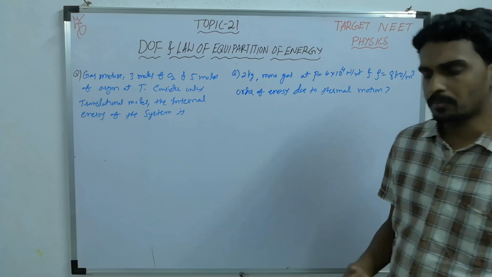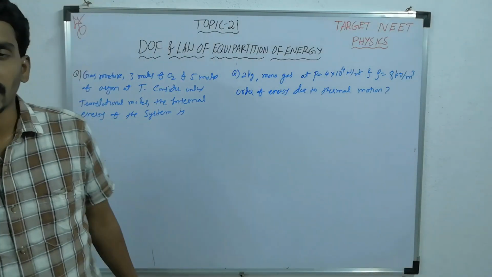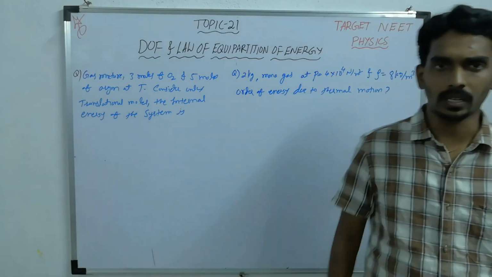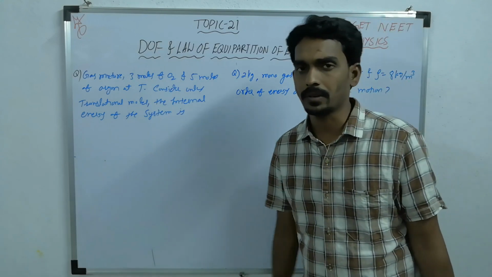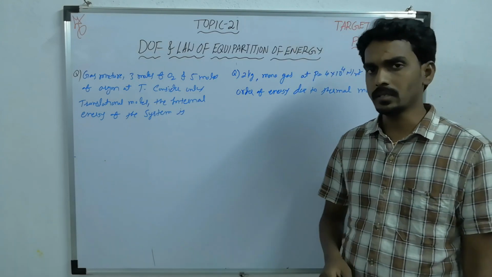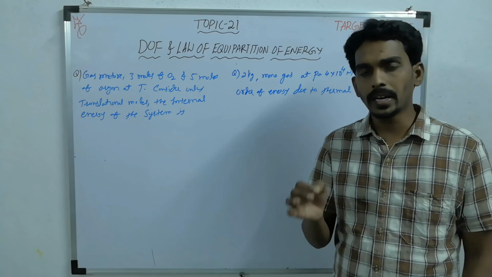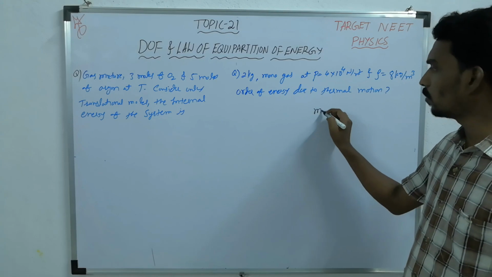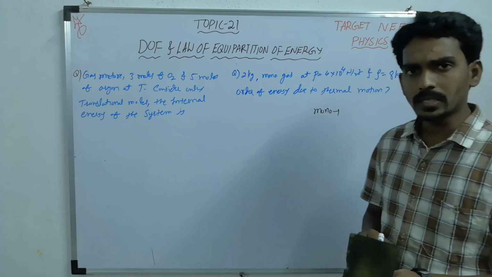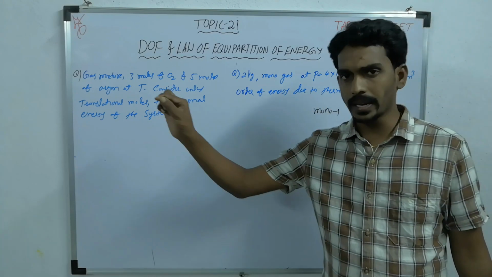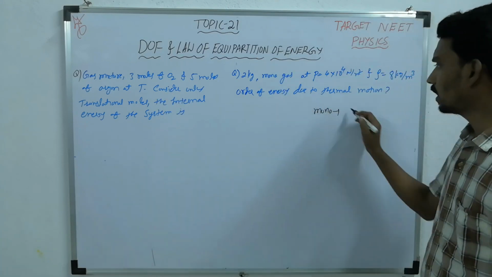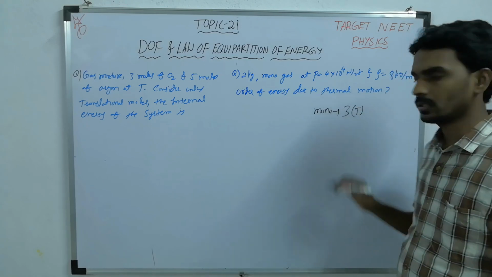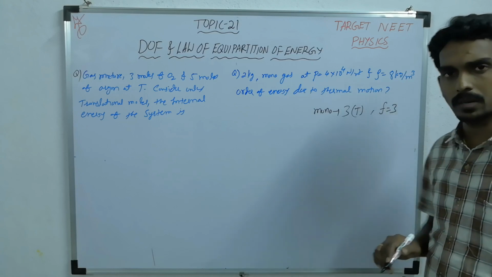Let us discuss one simple and important topic related to the kinetic theory of gases, that is the law of equipartition of energy, which is based on degrees of freedom. Degree of freedom means the number of independent motions a gas molecule can perform. For a monoatomic gas, one single atom can move along X, Y and Z, so there are three translational motions. Therefore the number of degrees of freedom is 3.